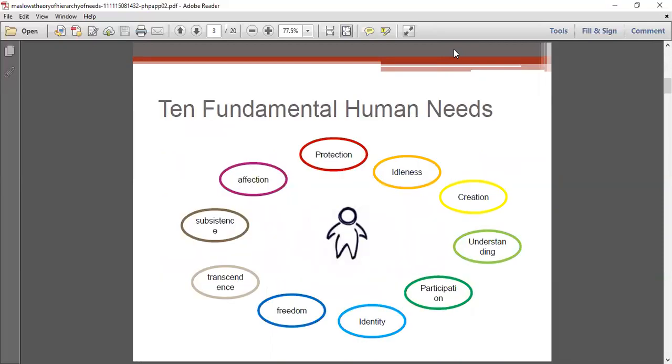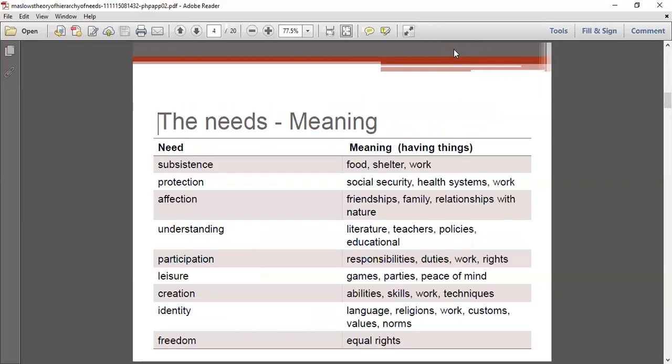Coming to the 10 fundamental human needs, according to Maslow, there are 10 fundamental human needs. What are those human needs? They are protection, idleness, creation, understanding, participation, identity, freedom, transcendence, subsistence, and affection. So these are the 10 fundamental human needs. In our next slide, we will see the meaning of each need.